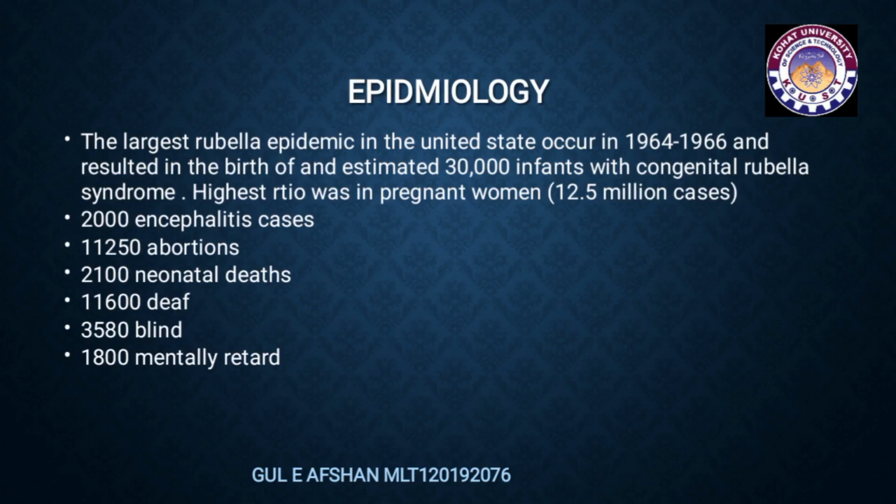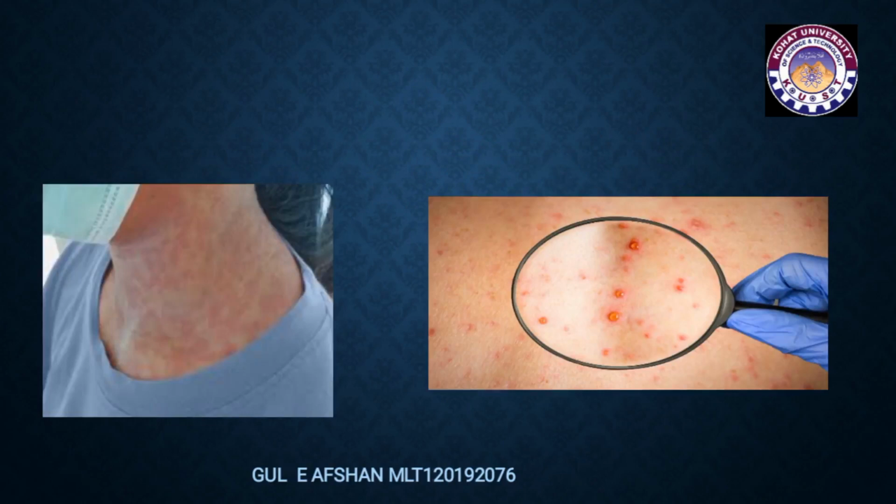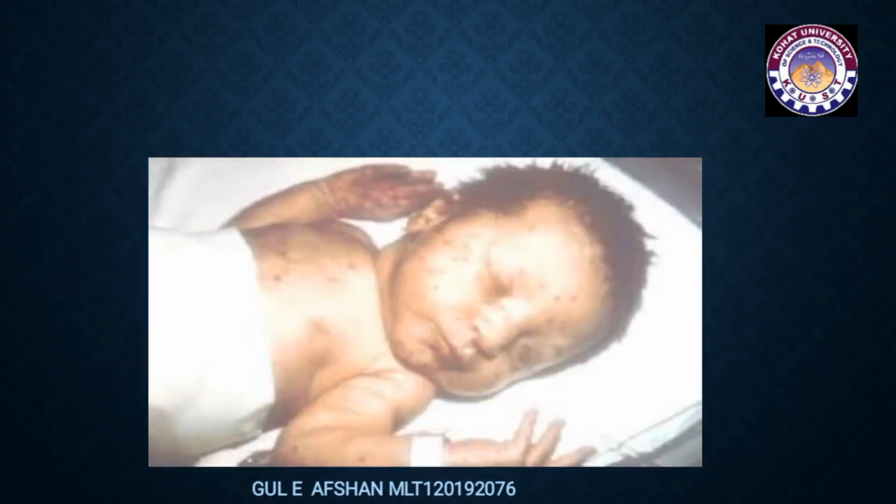Highest ratio was in pregnant women, 12.5 million cases, 2,000 encephalitis cases, 11,250 abortions, 2,100 neonatal deaths, 11,600 deaths, 3,580 blind, 1,800 mentally retarded. And these are some pictures of patients infected with rubella virus, Forchheimer spots, and this is a child affected from the mother during pregnancy, the affected child.